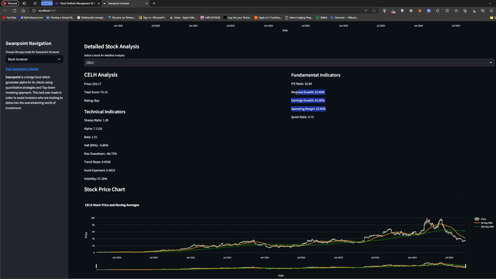The revenue is great again. That's what I was saying before, that the fundamentals for Celsius look pretty good. Revenue growth is pretty good. Earning growth, amazing. Operating margin, I would say above average. The P/E ratio, I feel like it's still high, but again, you cannot measure a stock based on the P/E ratio alone. The trend slope is quite low because the stock has been on a downtrend, as you guys see right here. It peaked out around here and has just been going down.